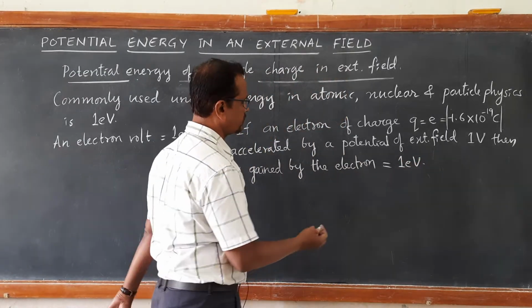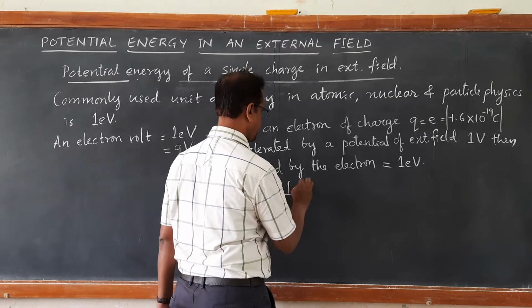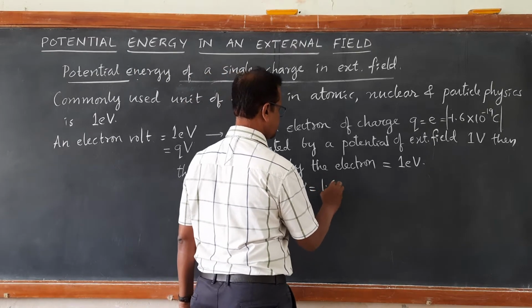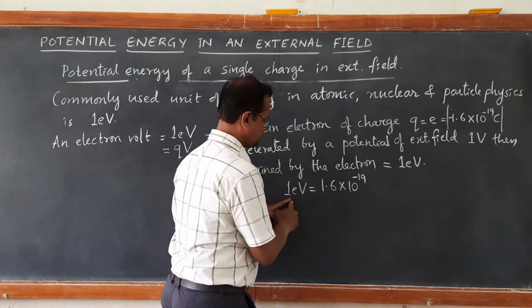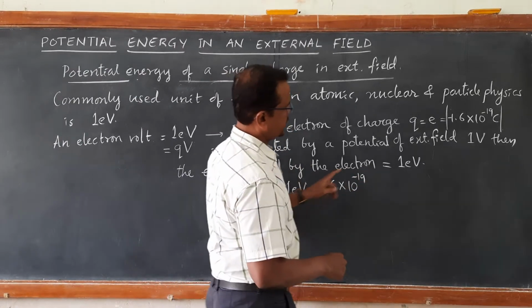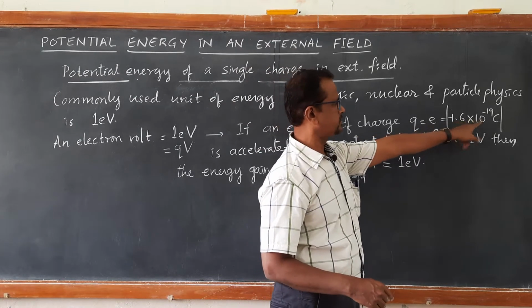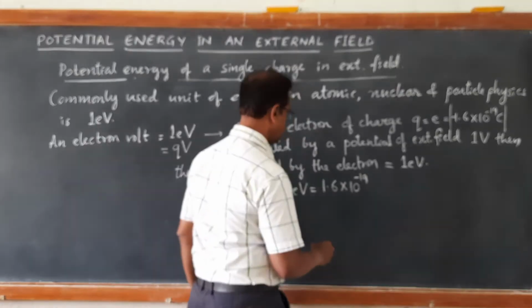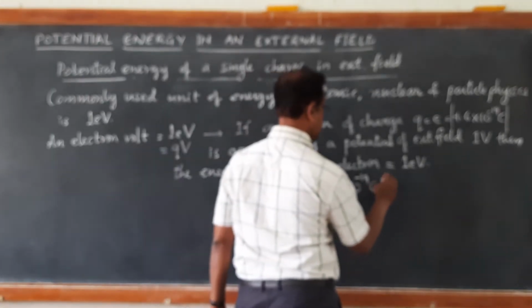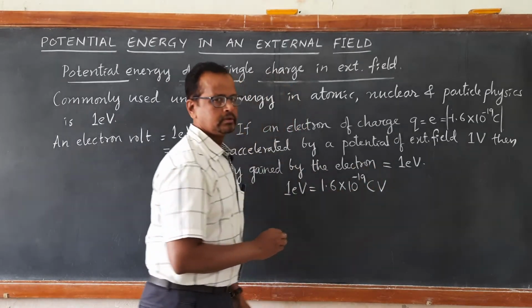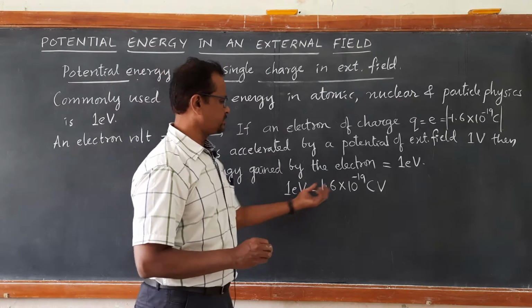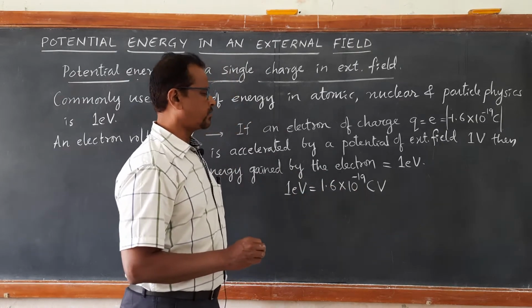So, 1 electron volt can be written as 1.6 into 10 to the power of minus 19 coulomb, since 1 electron has a charge of 1.6 into 10 to the power of minus 19 coulomb, times 1 volt. Coulomb volt. So, that becomes 1 electron volt.